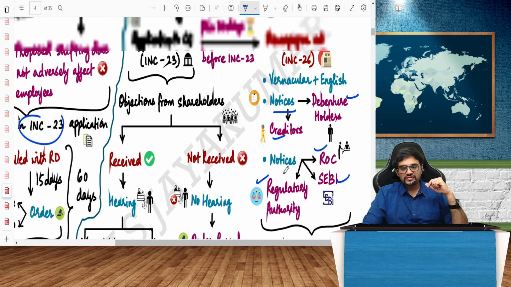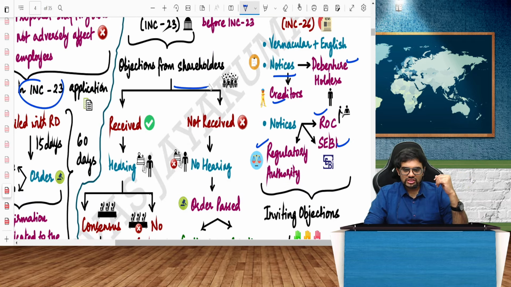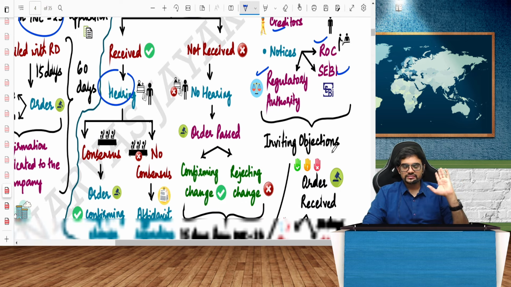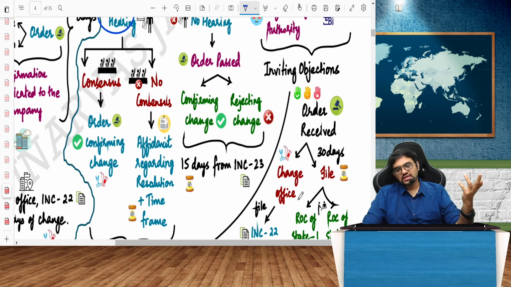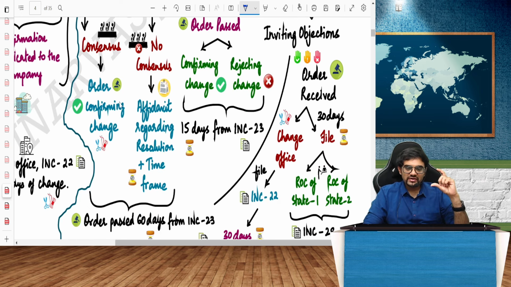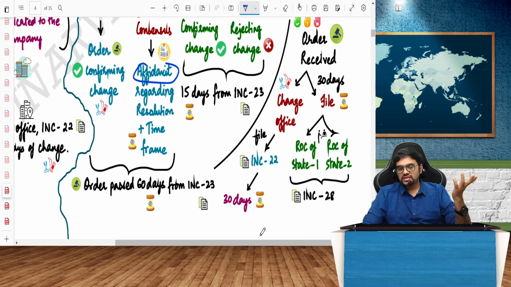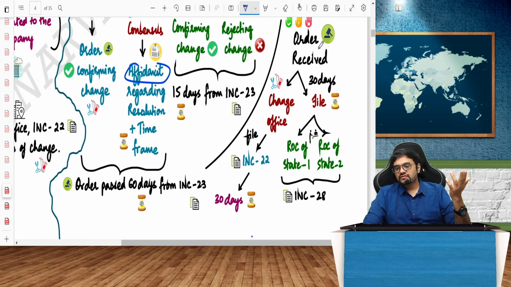Now, if there are objections from other people, what about shareholders? If there are objections from shareholders, then there will be a hearing. Everyone will get an opportunity of being heard. So there will be a hearing. If there is any consensus in the hearing, good. If there is no consensus, they do not agree, then again there will be an affidavit. An affidavit is a sworn statement saying that do not worry, all the issues will be resolved. Like that they will pass. On the other hand, if everything is done, what will happen? The final order will be passed for the change, and you will change the office.